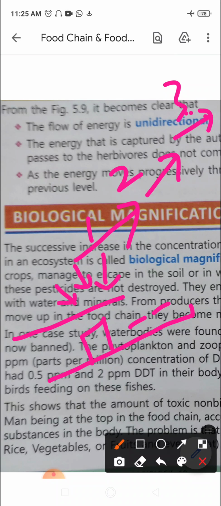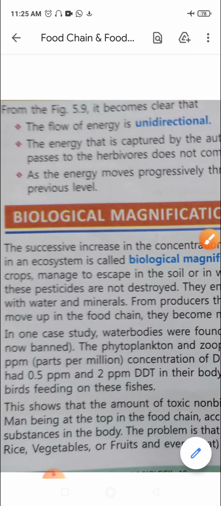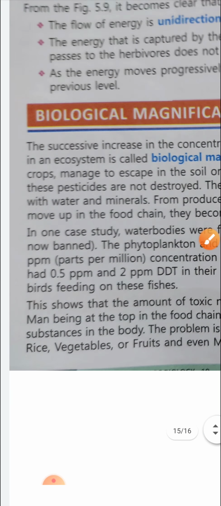There are different ways in which poisonous chemicals enter different food chains at the producer level, right? So if we just talk about the different food chains, from grass it may enter the cow or the goat, then it may enter the man. From algae in pond it may enter the fish, from fish to man. DDT in water may enter into DDT in plankton, from plankton to DDT in small fish, and from small fish to large fish, and then fish eating birds. So that is how it goes on increasing.